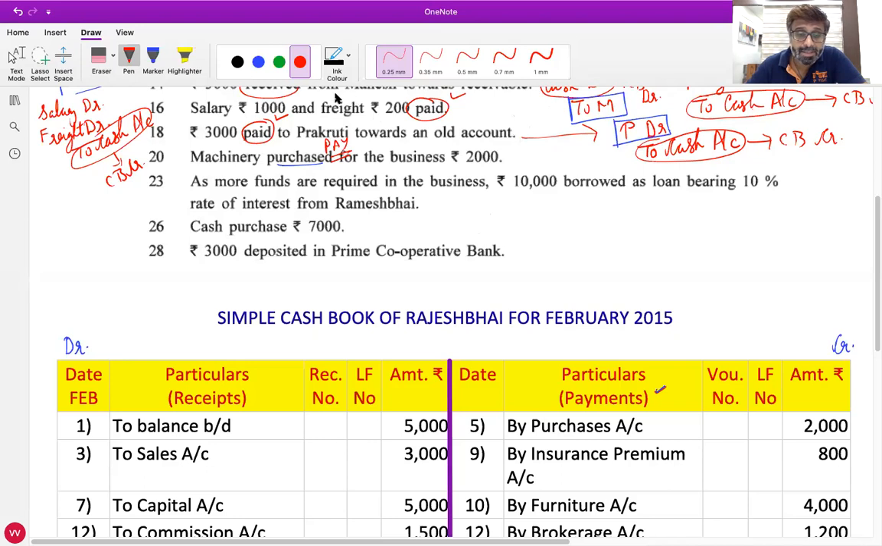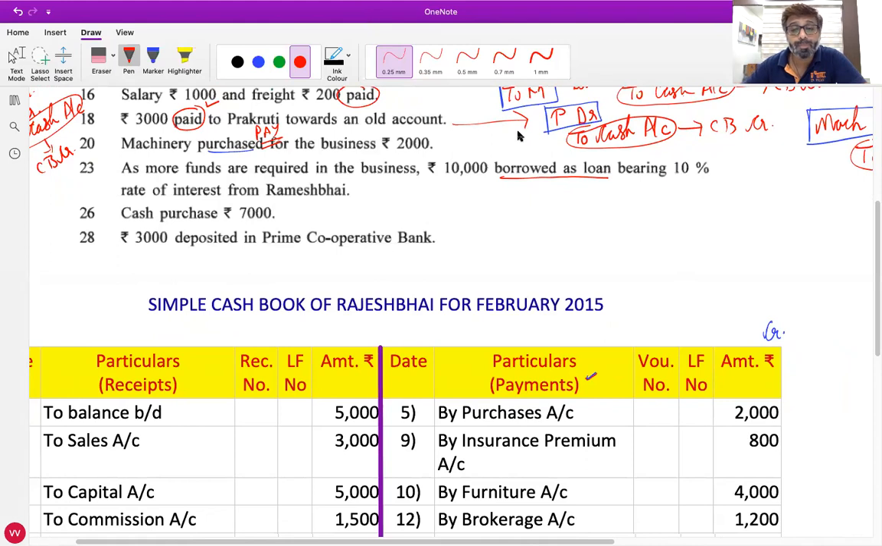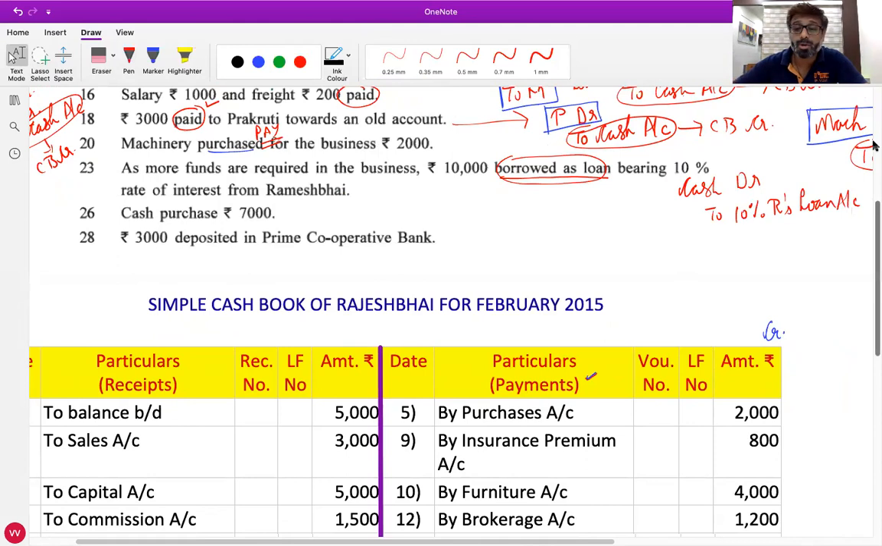Yes, Dev Trivedi. As more funds are required in the business, 10,000 is borrowed as a loan bearing 10% rate of interest from Ramesh Bhai. Tell me the journal entry for this, Dev. Sir, cash account debit. Cash comes in, debit what comes in, cash account debit, and to capital account. No, see, we have borrowed a loan. So Ramesh Bhai is the giver, credit the giver, to 10% Ramesh Bhai's loan account. When we borrow a loan, the name of the account is loan account. Okay, Dev? Is that clear? Yes, sir.